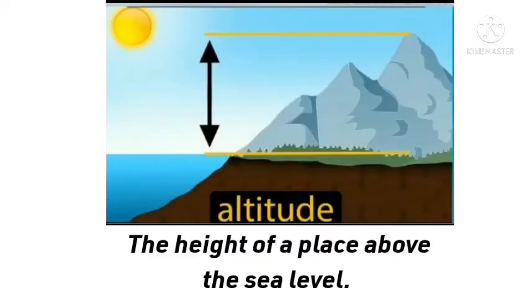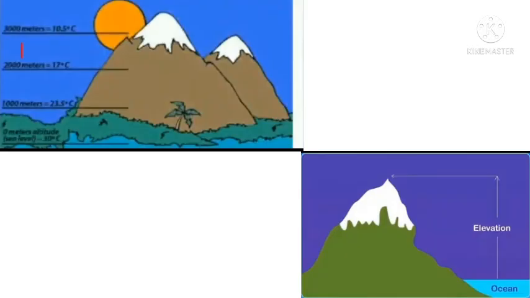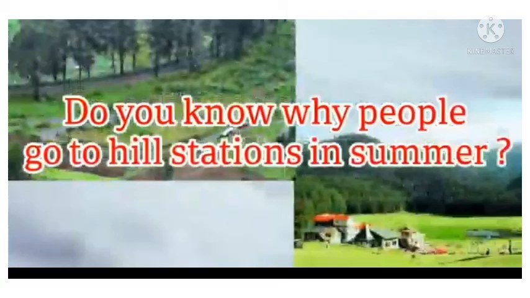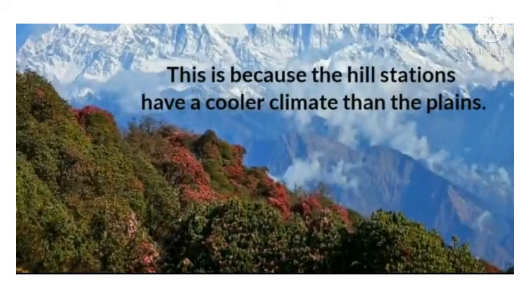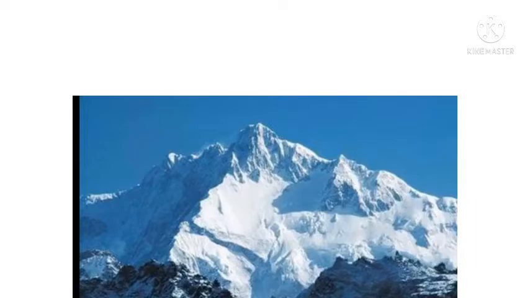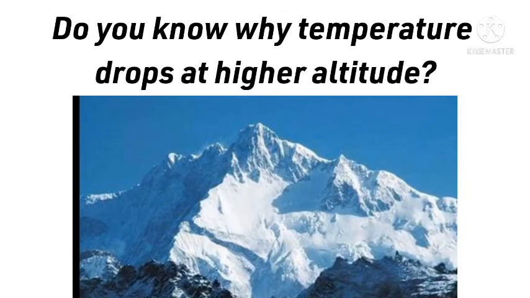Altitude, or the height of a place above the sea level. The higher a place is above sea level, the cooler is its climate. Children, do you know why people go to hill stations in summer? This is because hill stations have a cooler climate than the plains. Do you know why temperature drops at higher altitude?